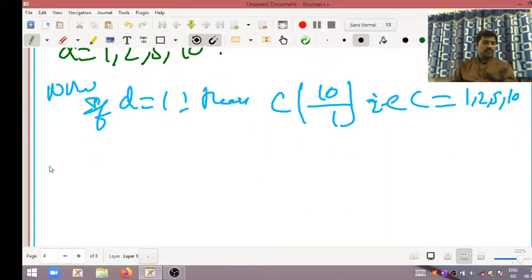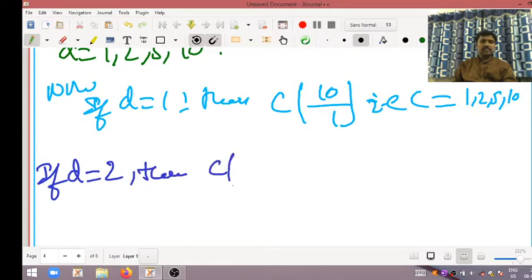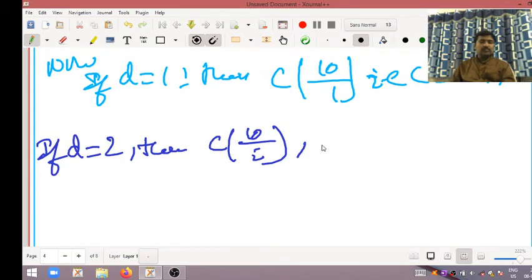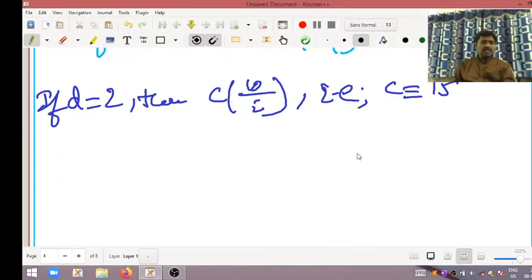Now see here, my dear students, if d is equal to 2, then c divides 10 divided by 2, that is c is equal to 1.5.